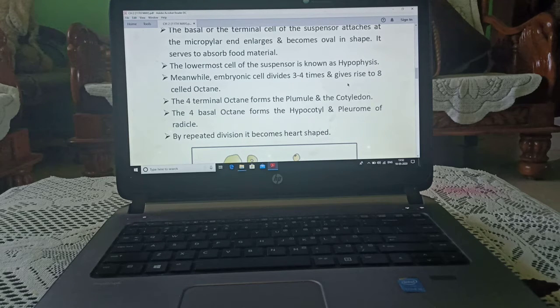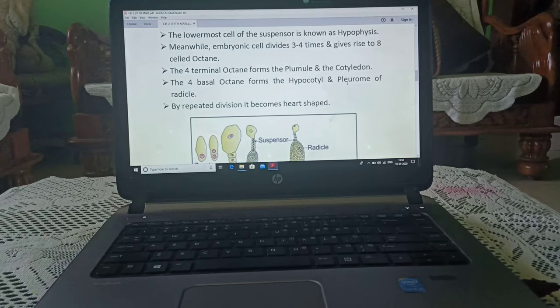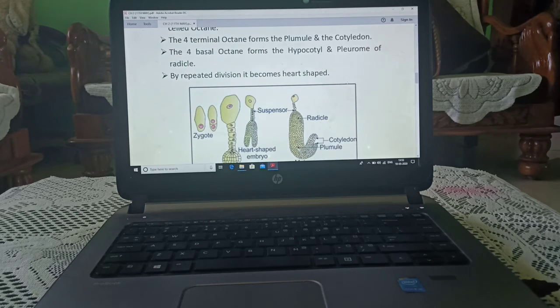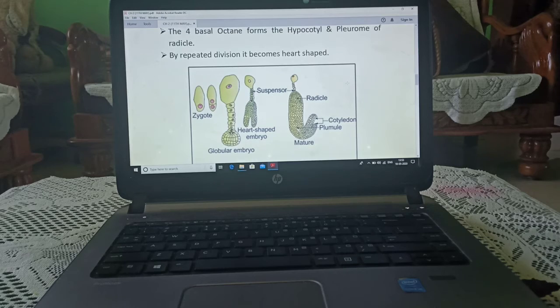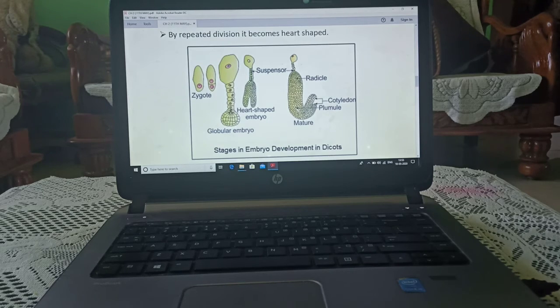Meanwhile, the embryonic cell divides 3 to 4 times and gives rise to 8 cells called octants. The 4 terminal octants form the plumule and the cotyledons, and the 4 basal octants form the hypocotyl and the plerome of the radicle. By repeated division, it becomes heart shaped.